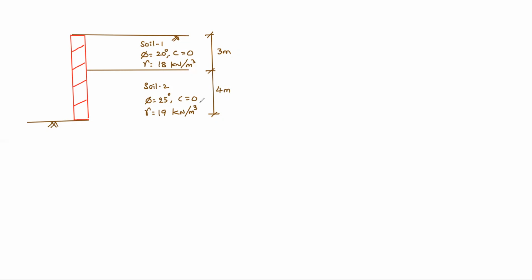So try to understand the logic here. This is point A, point B, below this line B dash, and point C. So 4 points are there: A, B, B dash, C. B is in soil 1, B dash is in soil 2 at the 3 meters level. Just above the interface and just below the interface, we need to calculate the earth pressure separately. So earth pressure may be different at the interface.